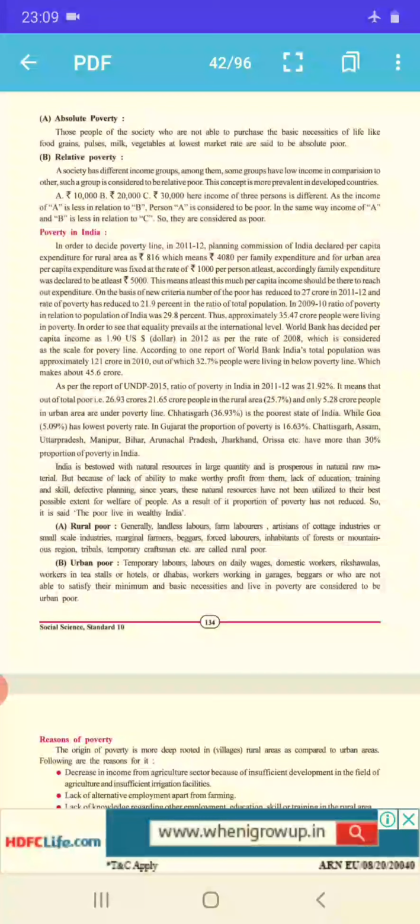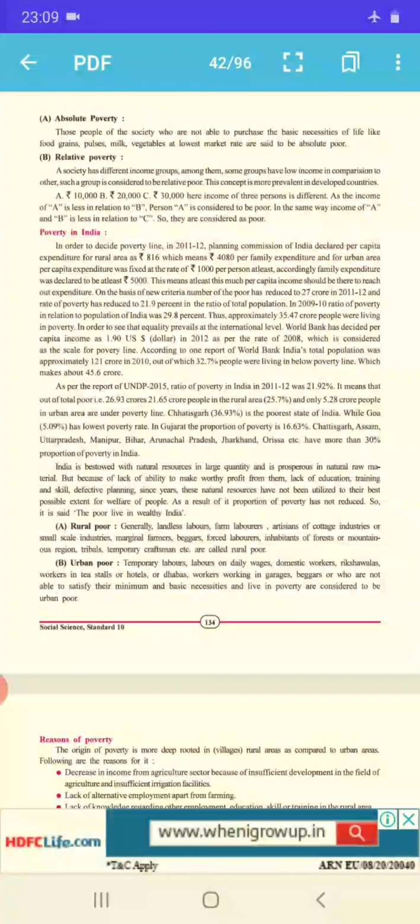Then, with respect to the report of the World Bank, India's total population was approximately 121 crore in 2010. Out of that, 32.7% of people were living below BPL. So in correct sense, it makes about 45.6 crore. Just see the number: out of 121 crore, 45.6 crore people were living below the poverty line.